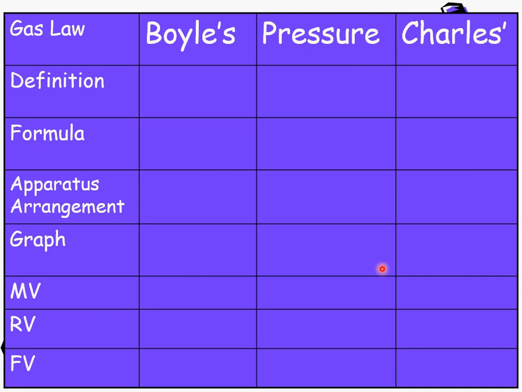I suggest you make notes in table form like this. If you make notes in table form, it is very easy for you to see the difference between Boyle's law, Charles' law, and also pressure law. You write the definition, the formula involved, draw the apparatus arrangement, the graph of the experiment, and the manipulated, responding, and fixed variables. This is your homework. You better make it for your own good.